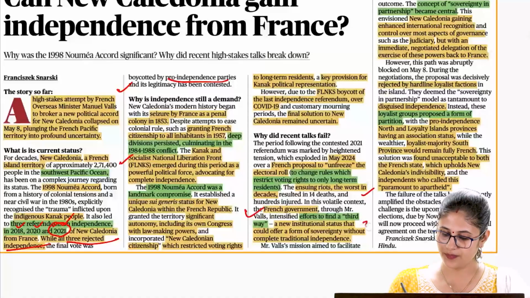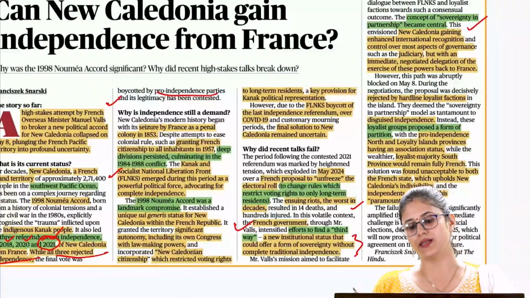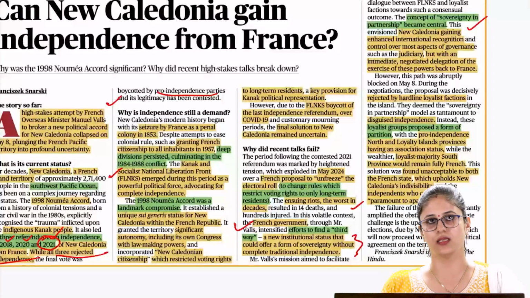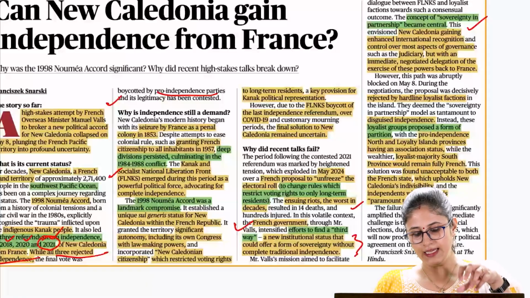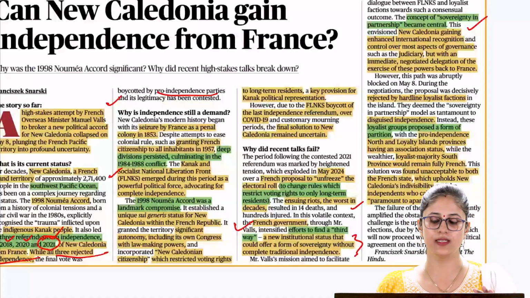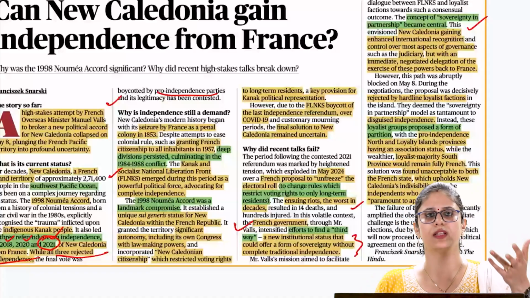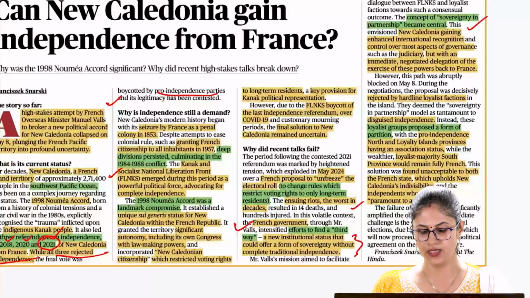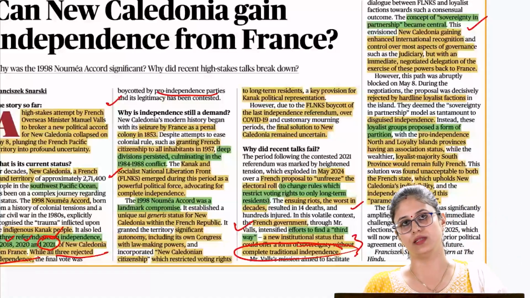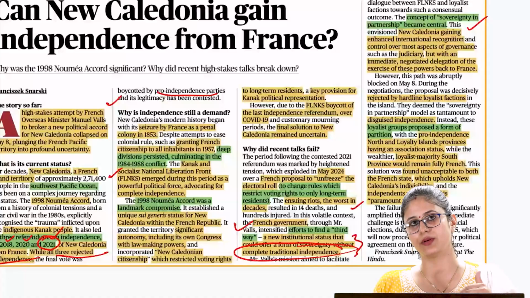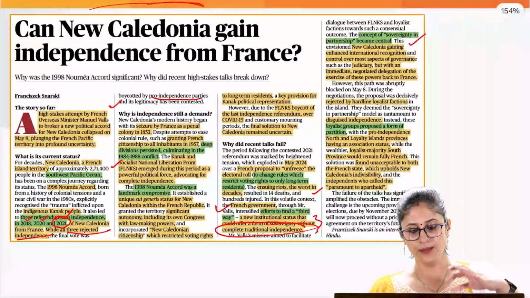So what is this third way? They are talking about sovereignty in partnership. What do we mean by this? Under this, the French authorities are going to provide a new institutional status. They are going to give greater autonomy in certain areas of governance, for example, the judiciary, in this particular region. But they are not going to provide complete independence to this region. But this is not acceptable to the indigenous people and the pro-independence parties.